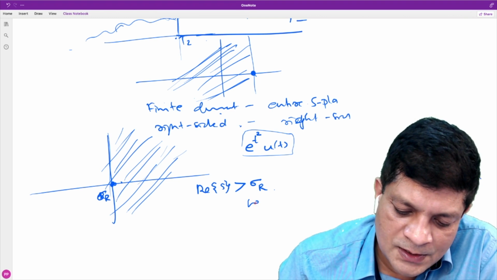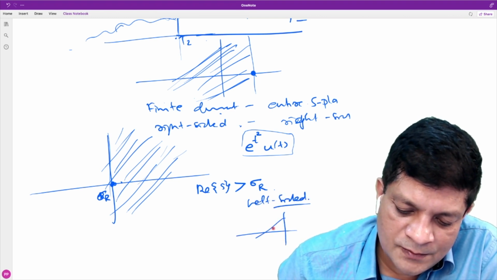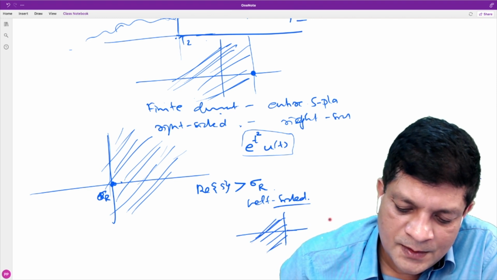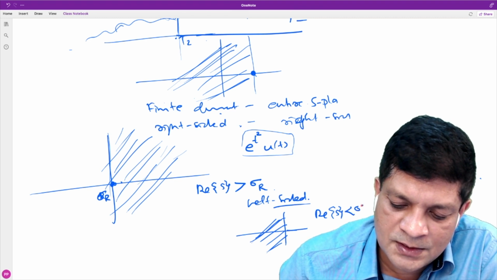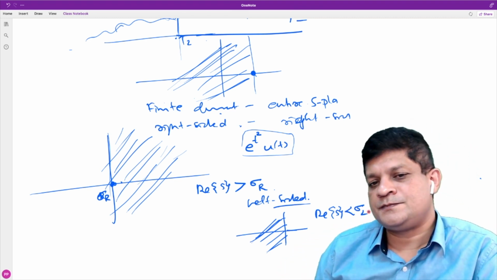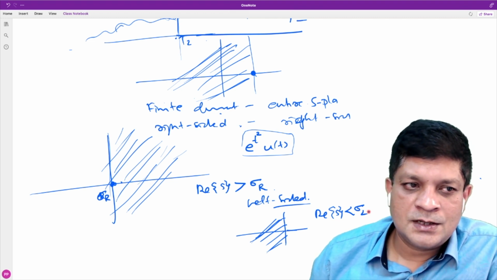And for a left-sided signal, the ROC is always left-sided. The shape of the ROC is something like this, real part of s less than some sigma L. That is a left-sided ROC.